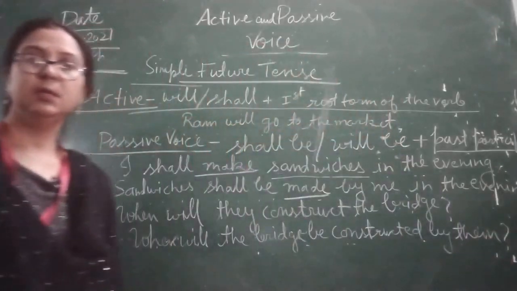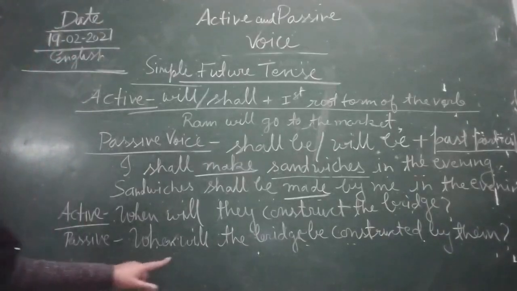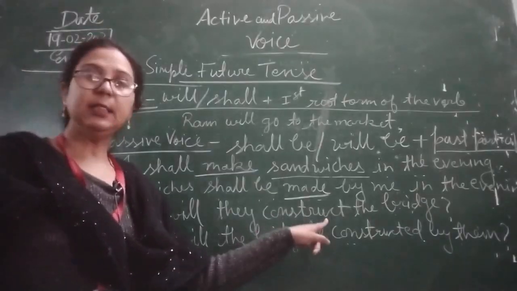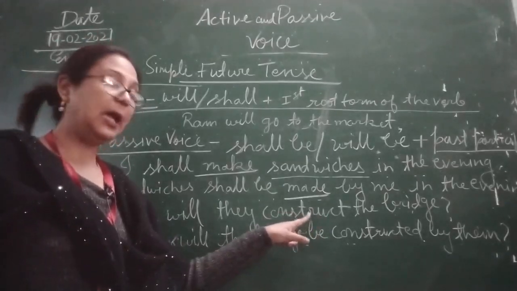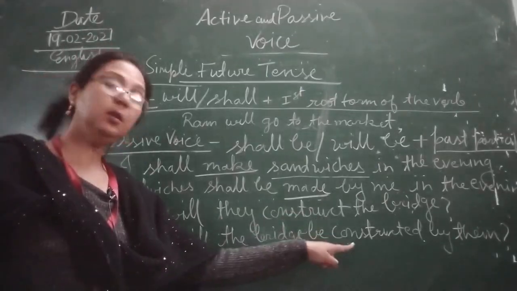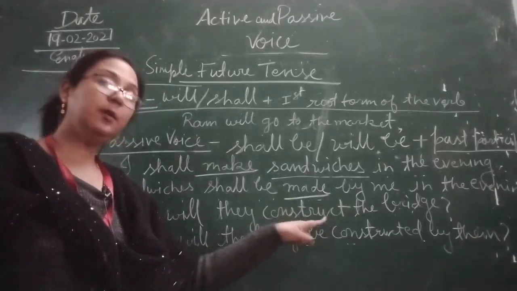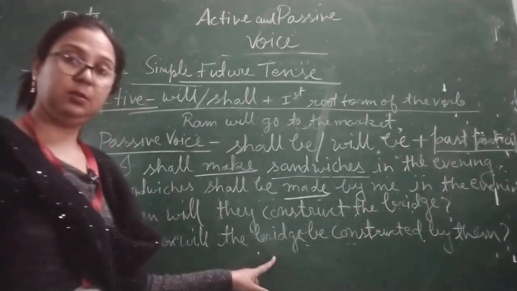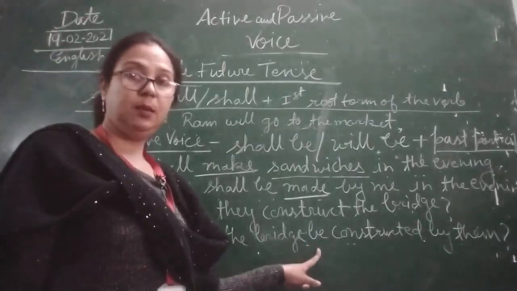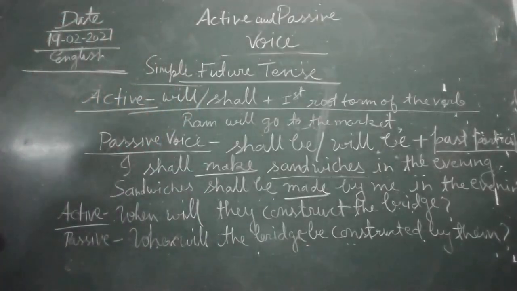Simple, children. What have we done in this? Only we have to use be, and construct is the root form of the verb in the simple future tense. In active voice we have to change it to the third form of the verb, the past participle. So construct becomes constructed, and after the subject bridge we use be. Okay, I hope this is clear. Now I will give you a few more examples.